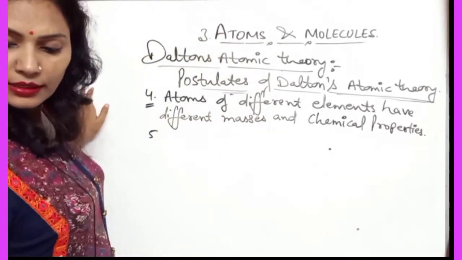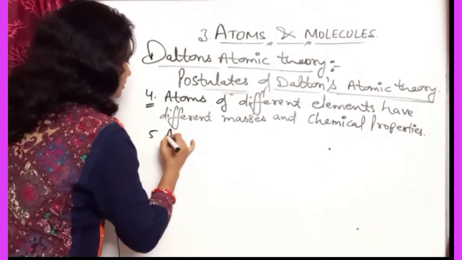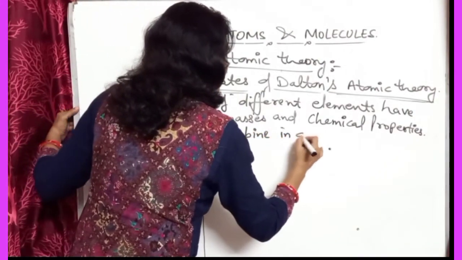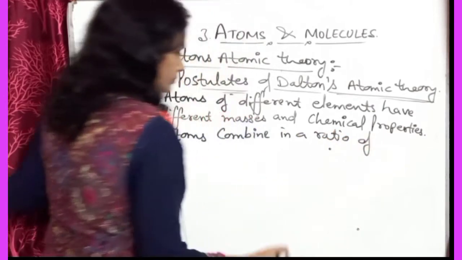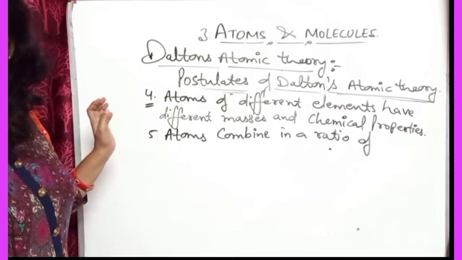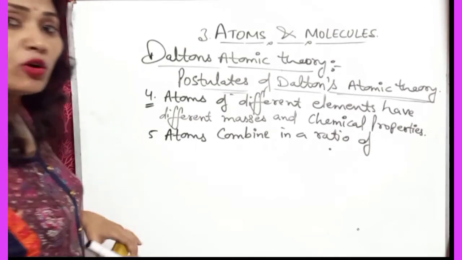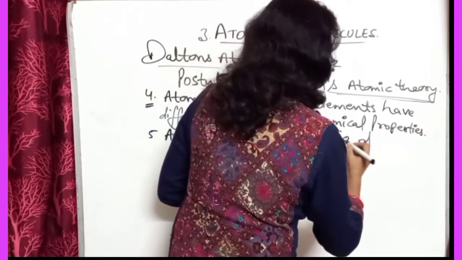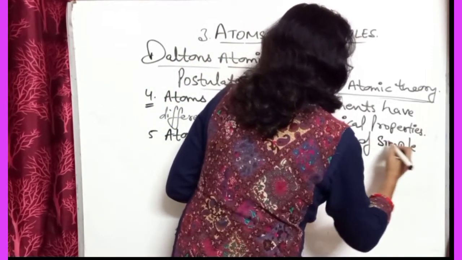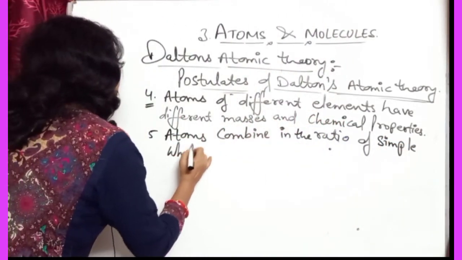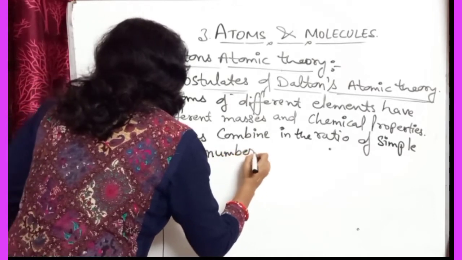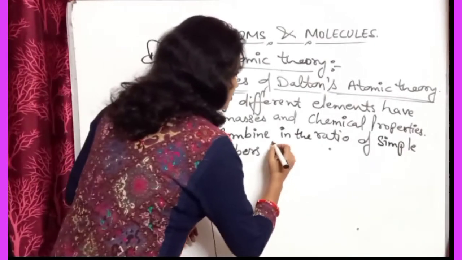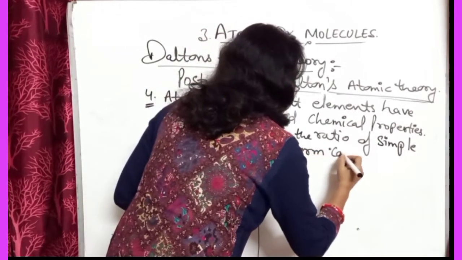So you can write: atoms combine in a ratio of simple whole numbers to form compounds.